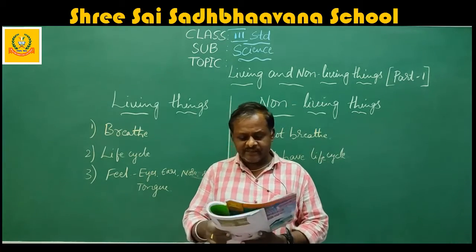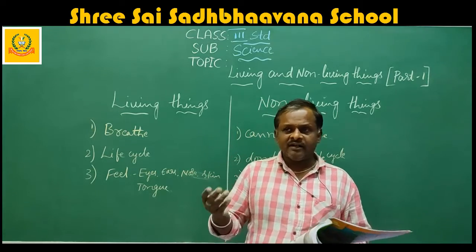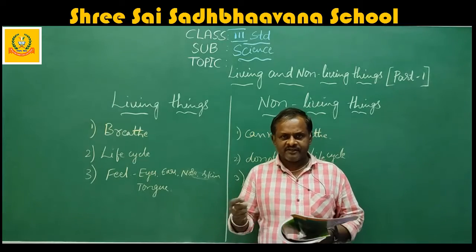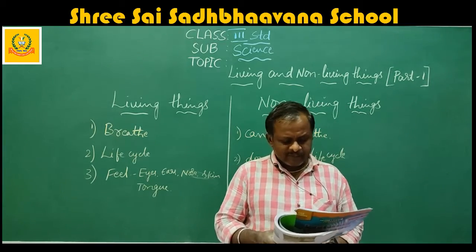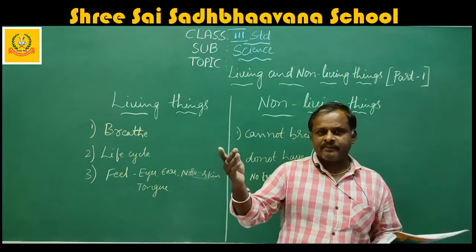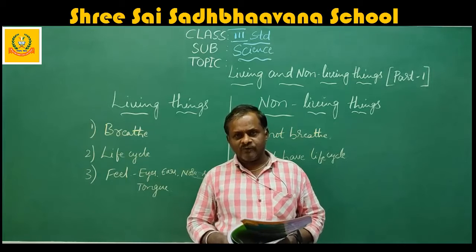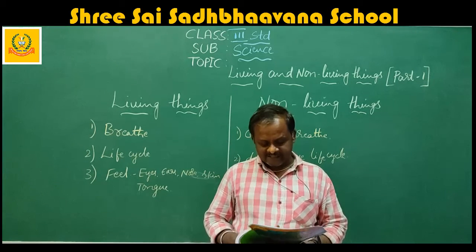Human beings and animals depend on plants and other animals for food. What are we depending on? We are all depending on plants for our food. Plants make their own food. Plants cannot depend on others because they make their own food by using the sunlight, water, and minerals.